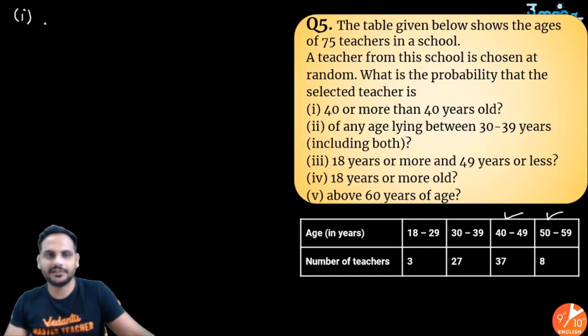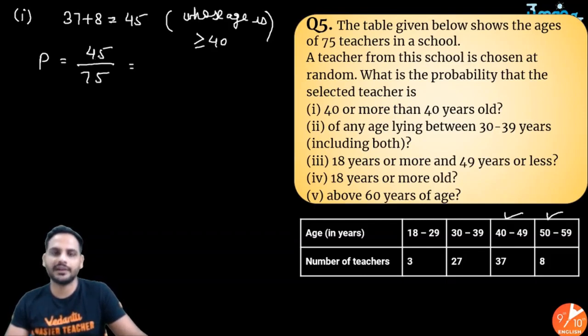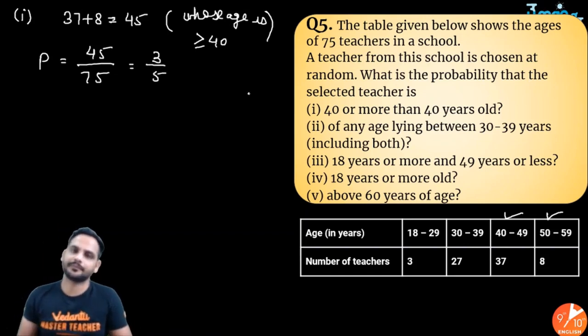The total number of teachers in this age group is 37 plus 8, which is 45. So 45 teachers have age greater than or equal to 40. The probability is 45 out of 75. You can cancel it with 15: 15 threes are 45, 15 fives are 75. So 3 by 5.